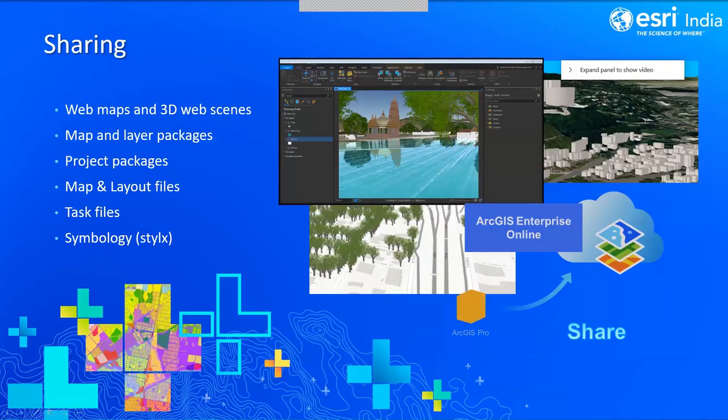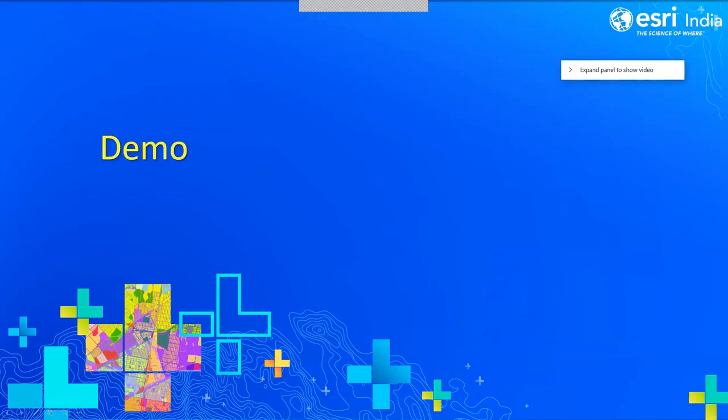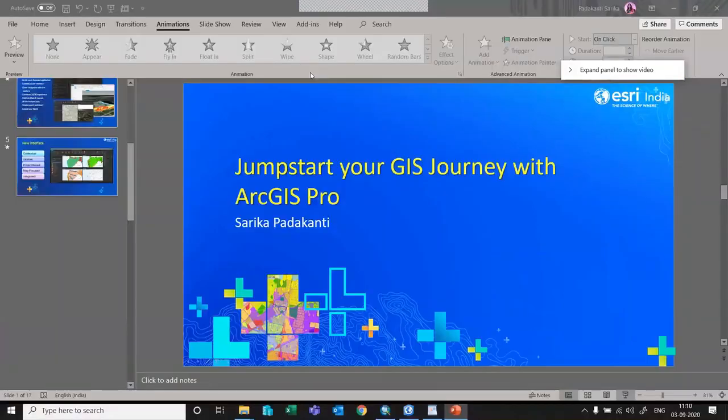And as we discussed, we can create multiple maps and layouts. Yes, we can even share those maps and layout files as well. And we can even publish the task items and create the task files and even the symbology. Those are the style files and so on. So let us quickly see a short demo on all these functionalities and to understand about the interface and everything in detail.